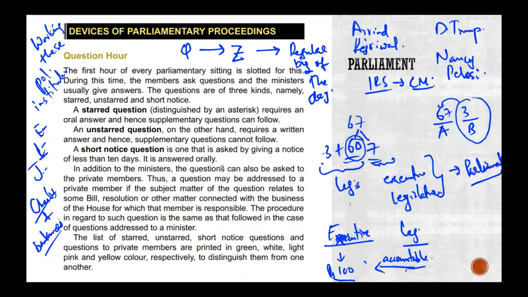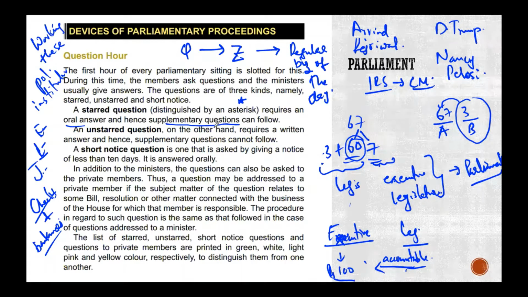Starred questions are those questions that require an oral answer, and hence supplementary questions can follow. Meaning, if there is a question that has been asked, and beside that question you see a star, generally it means that there is some importance to it. So this requires an oral answer.